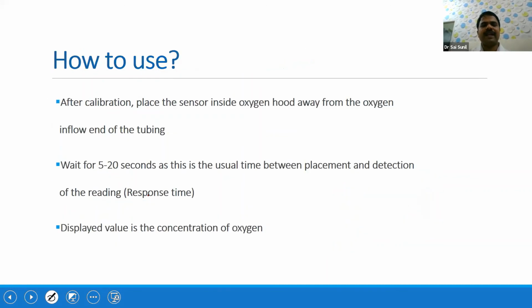So after calibration, the sensor should be placed inside the hood, away from the oxygen inflow end of the tubing. For example, if you are giving oxygen through a hood, you can just keep it at the baby level, not at the level of the oxygen inflow, and wait for 5 to 20 seconds. It is called response time, and it will display the value. So that is the concentration of oxygen. You can check whether you are giving the intended FiO2 or not.